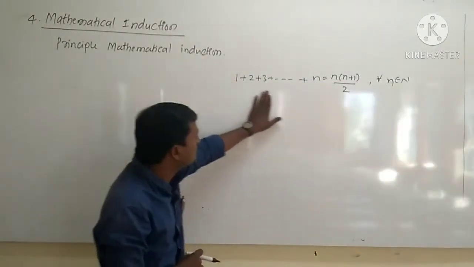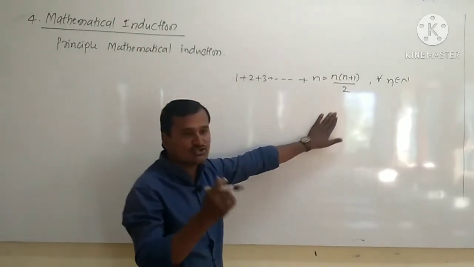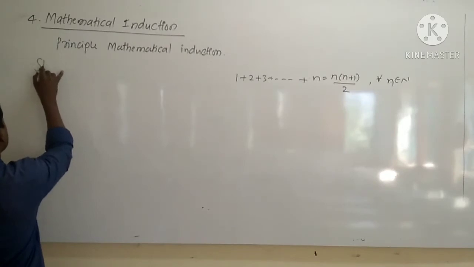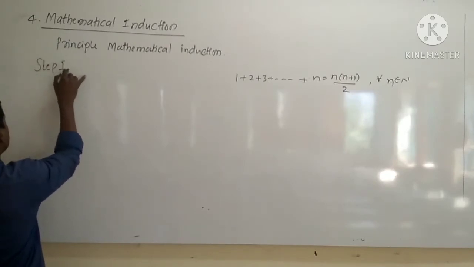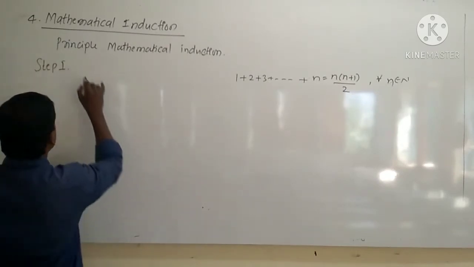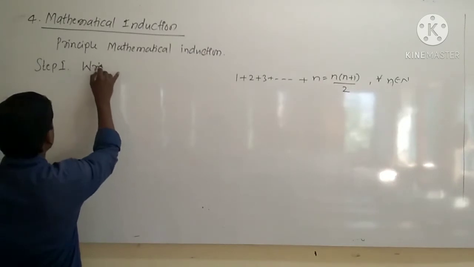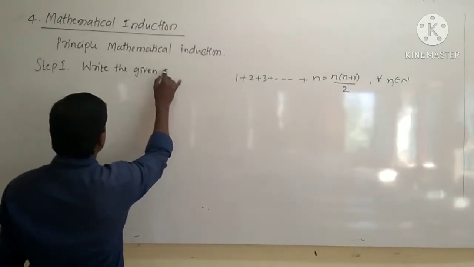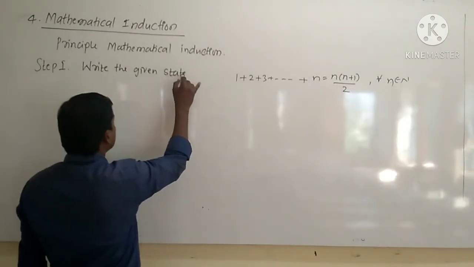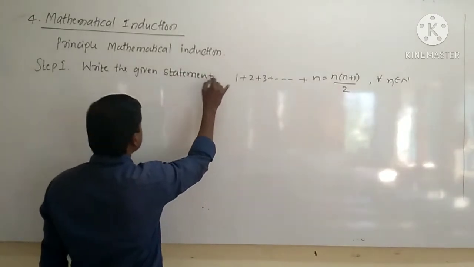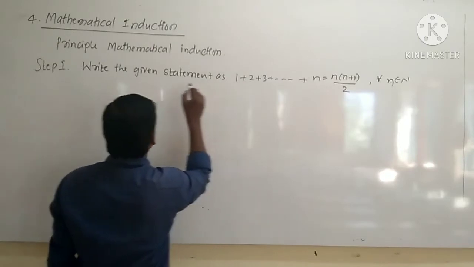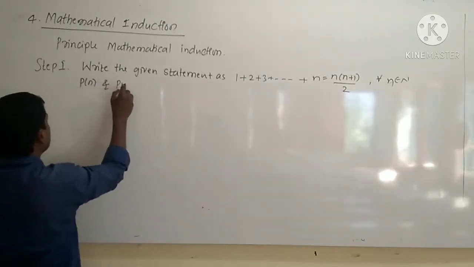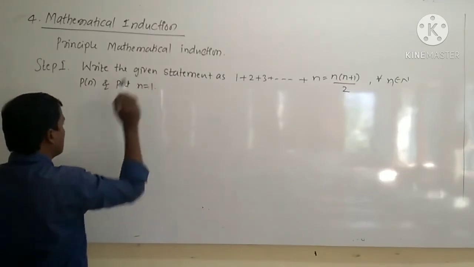To prove whether this statement is true or false, we are using some steps, right? In step 1, what will we do? Write the given statement as P of n and put n is equal to 1, right?